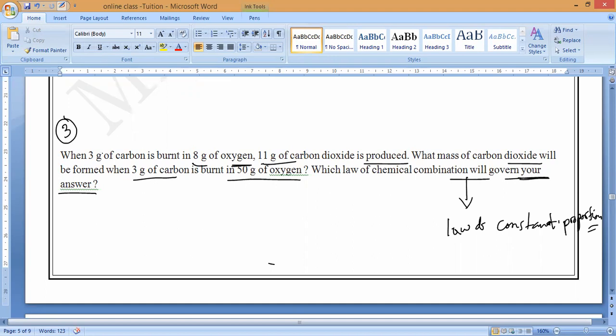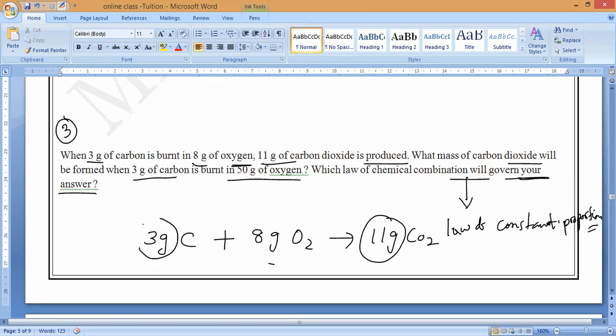Okay. Now observe very carefully here. 3 grams of carbon will react with what? 8 grams of oxygen, and will give you what? 11 grams of carbon dioxide. It is fixed. So for each 3 grams of carbon, how much oxygen is required?